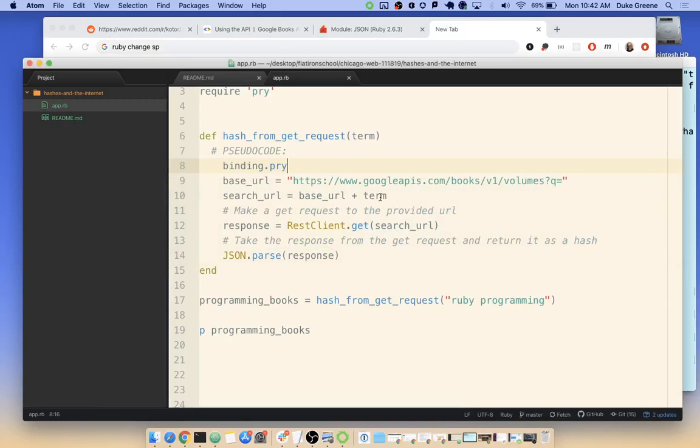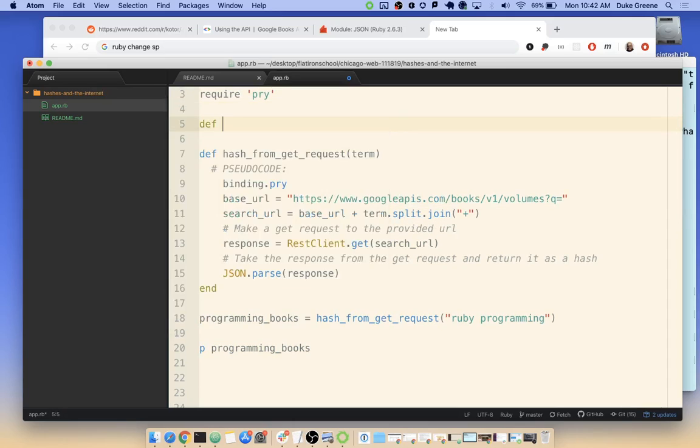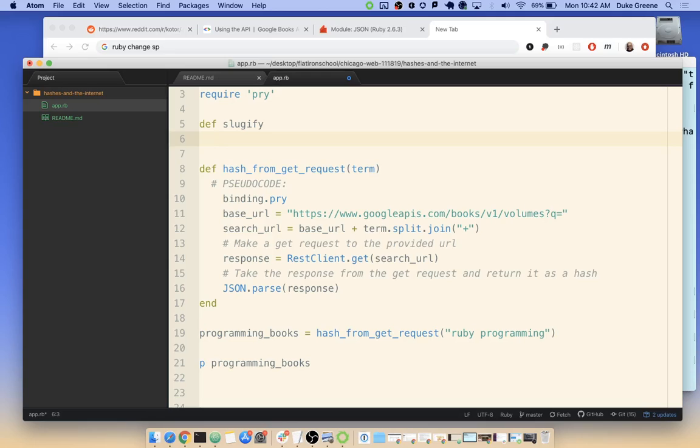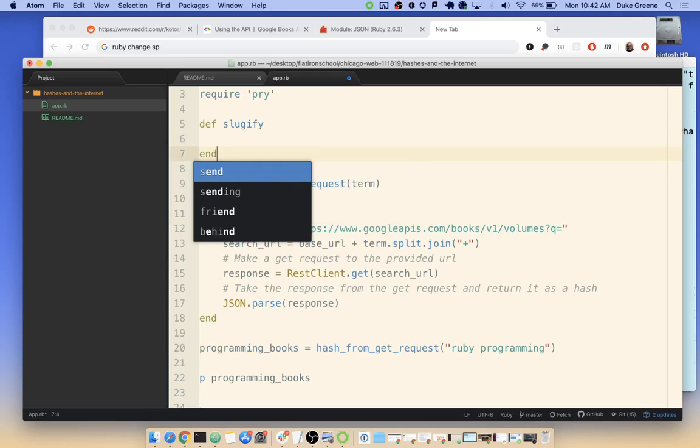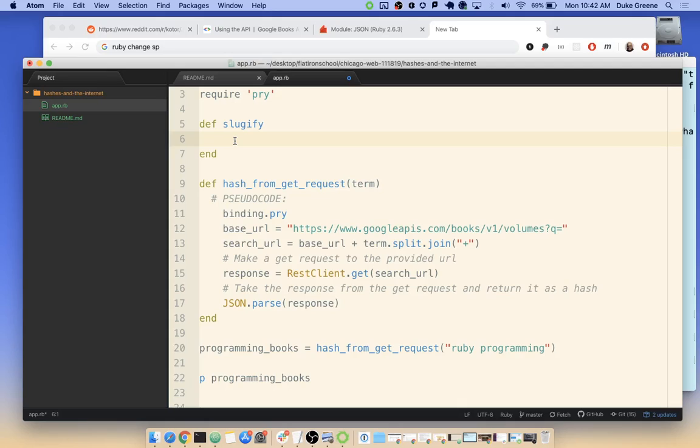So we could say here that search URL is base URL plus term.split.join plus. If this got really complicated, I could even turn this into a specific single responsibility method. We could call this something like def slugify, because what we've really done is turned a name into a URL slug. Slug is a term that gets used a lot.